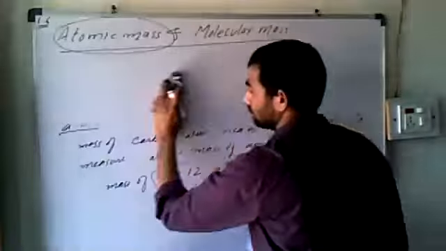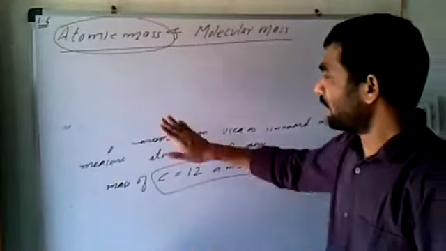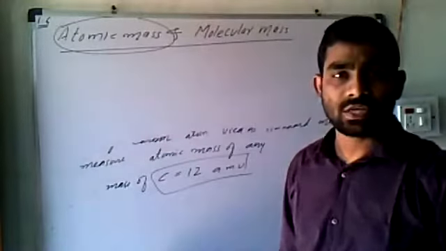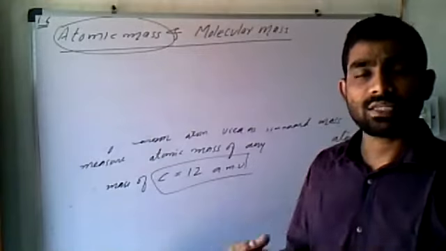So atomic masses are defined in AMU. And what is the value of AMU?